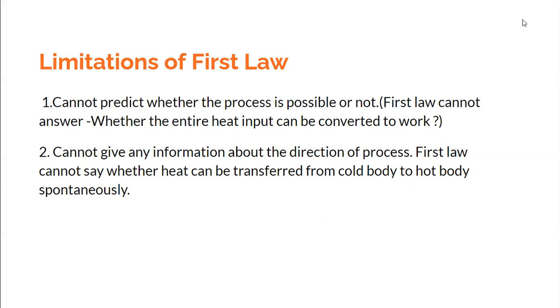The second limitation of the first law of thermodynamics is that it fails to talk about the direction of the process. It does not tell us in which direction the process would proceed. For example, the first law cannot tell us whether heat can be transferred from a cold body to a hot body spontaneously. We know from common sense that spontaneous heat transfer only happens from a hot body to a cold body, and that this cannot happen from a cold body to a hot body spontaneously. But the first law is not able to tell anything about it. If you ask the first law whether there can be heat transfer from a cold body to a hot body, the answer of the first law would be no comments.